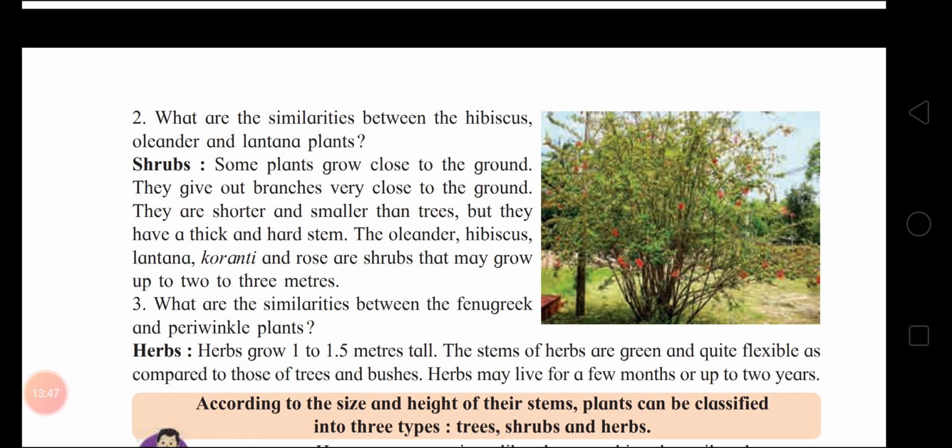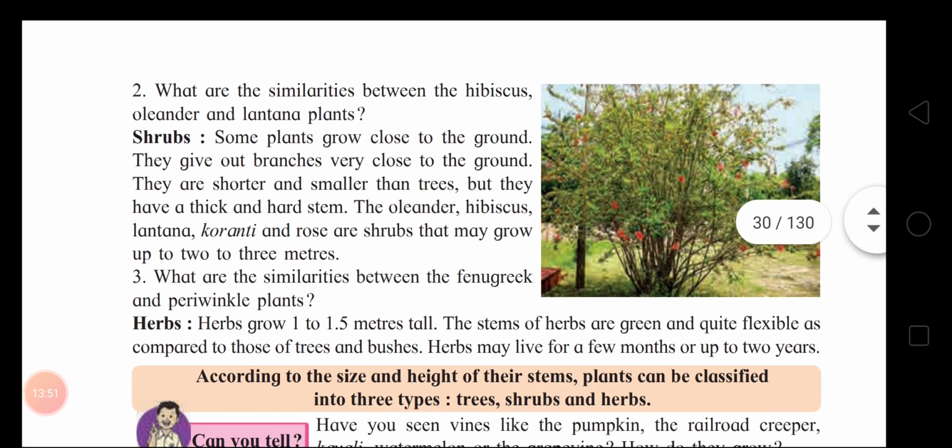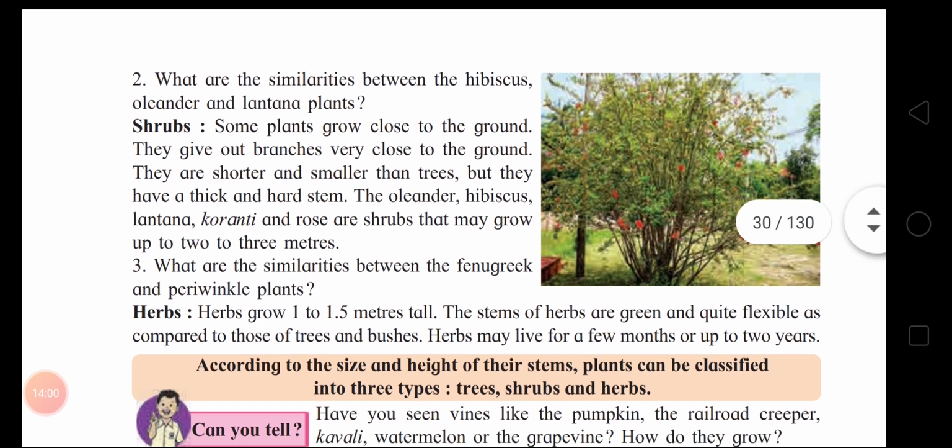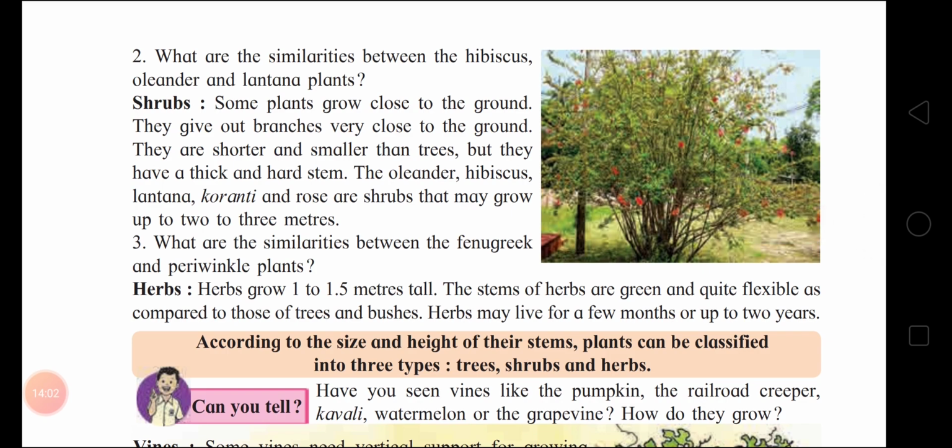What are the similarities between the hibiscus, oleander, and lantana plants? These plants are shrubs that do not grow tall. So we'll learn about shrubs now. Some plants grow close to the ground. They give out branches very close to the ground.